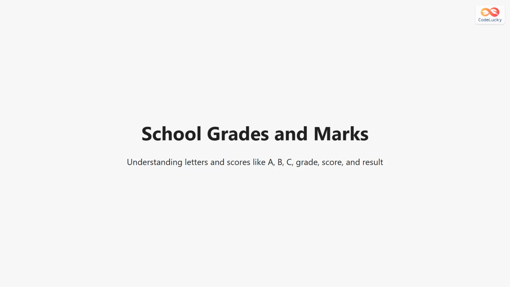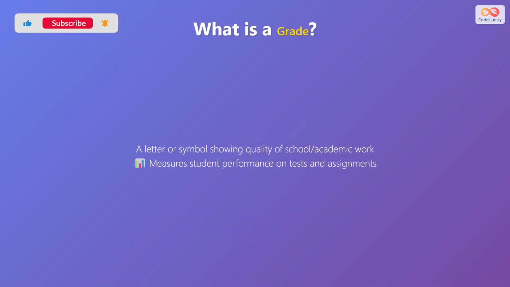School grades and marks. These are letters and scores like A, B, C, grade, score, and result. They show how well a student did in schoolwork. A grade is a letter or symbol that shows the quality of school or academic work. It measures how well a student performed on tests and assignments. Grades tell if work was excellent, good, or needs improvement.